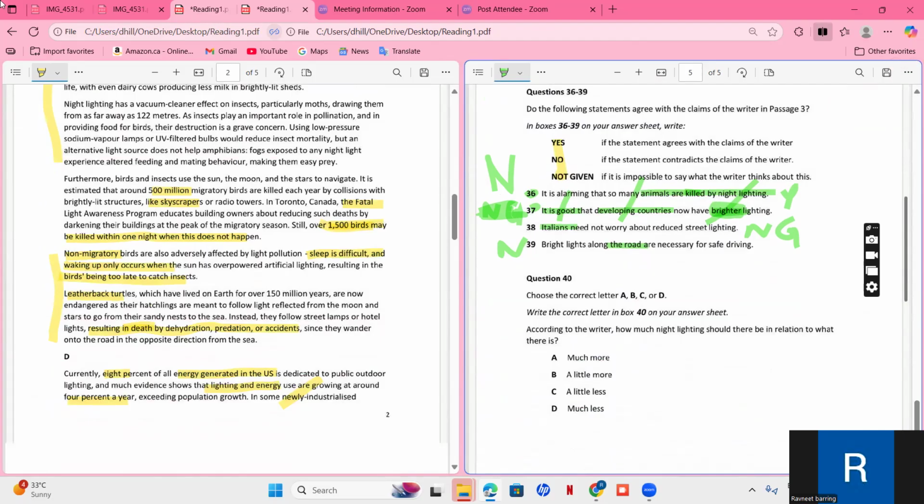According to the writer, how much night lighting should there be in relation to what there is? We were able to find these 1, 3, 9. They were saying that the brighter the light is, the less safe it is. That means the bright light should be less. So night light should not be more, because the more night light there is, the more dangerous it is. So the answer will be less, a lot less, much less.